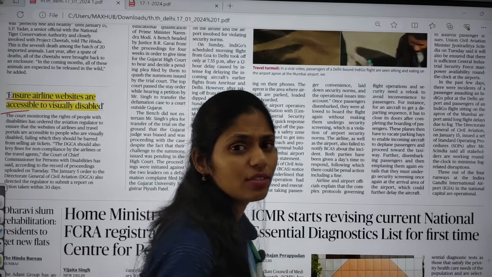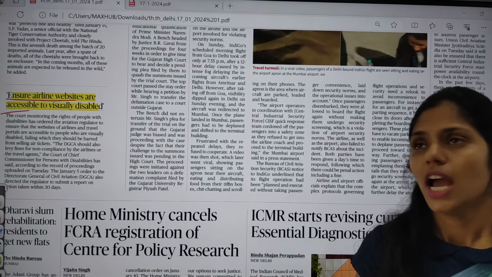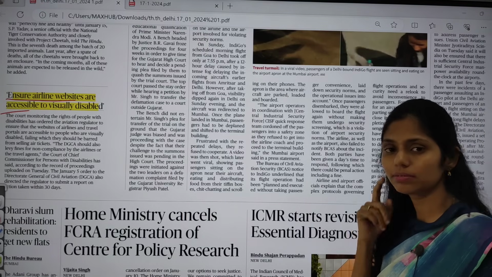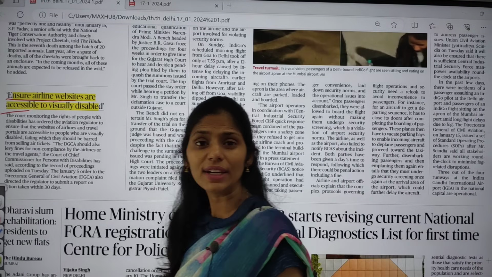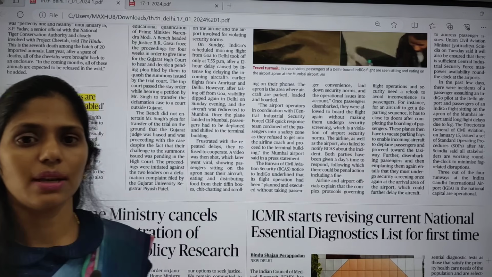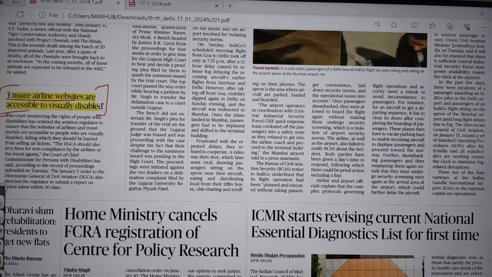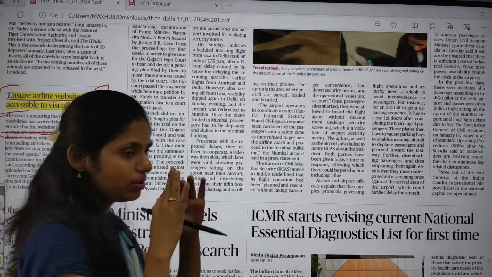This article focuses on disabled people, and recently a number of articles talk about the upliftment of disabled people, and the government needs to take steps to uphold their rights. In this context, the court ordered the aviation regulator to ensure that the websites of airlines and travel portals are easily accessible to people who are visually disabled, who can't see anything.